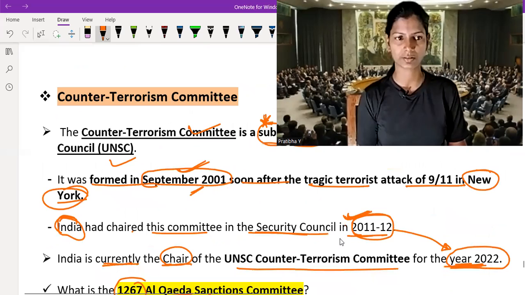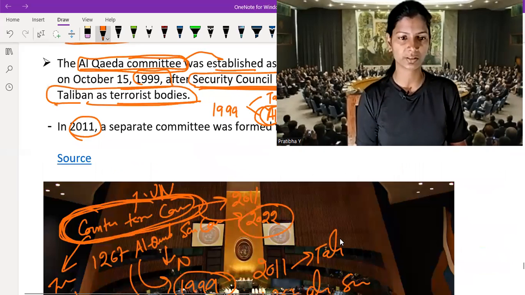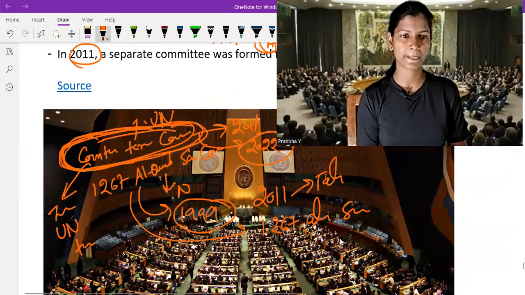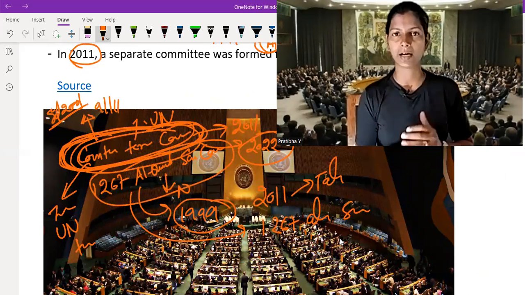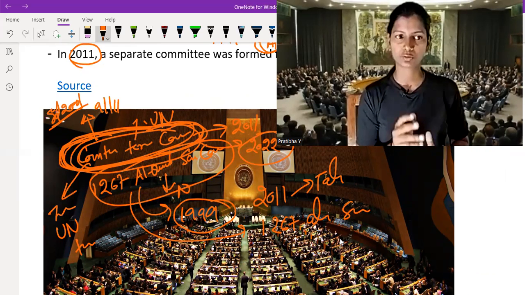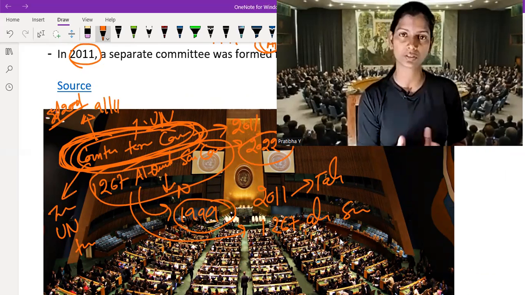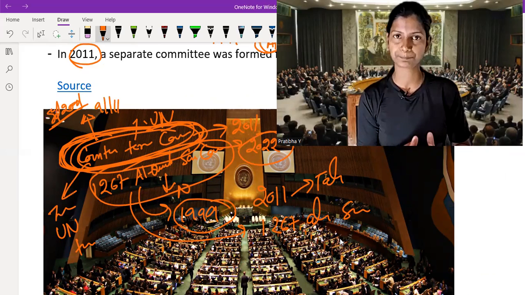And the Counter Terrorism Committee was formed soon after the 9/11 attack in New York. So it was formed in September 2001. So the important points related to the Counter Terrorism Committee and the 1267 Sanction Committee are its role, how it works, when it was formed, and what the idea and motivation behind it is. The Counter Terrorism Committee was formed soon after the terrorist attack on 9/11 in New York.